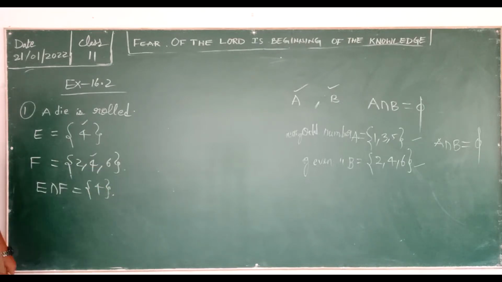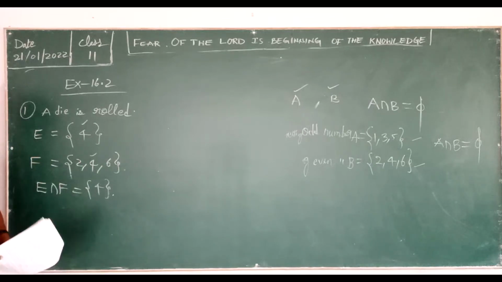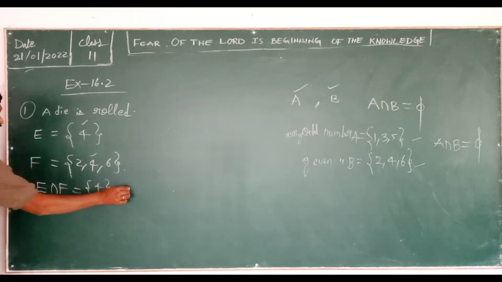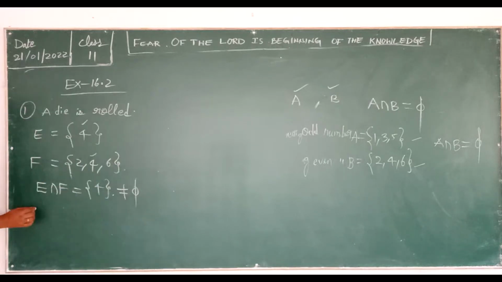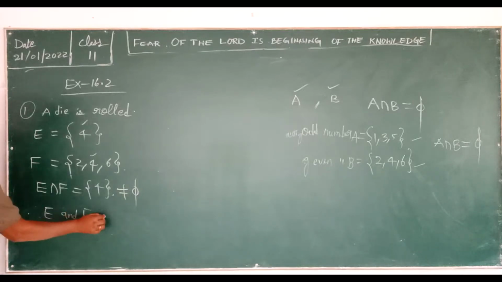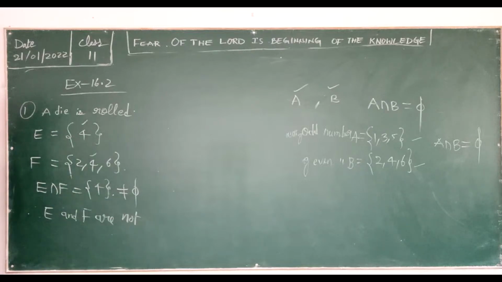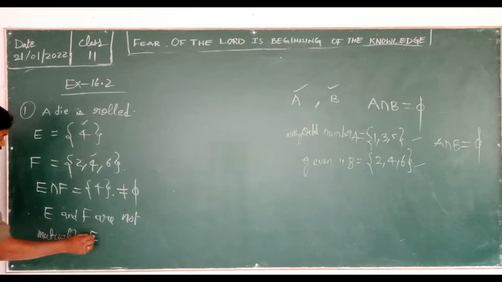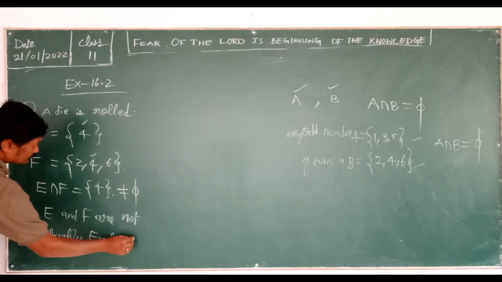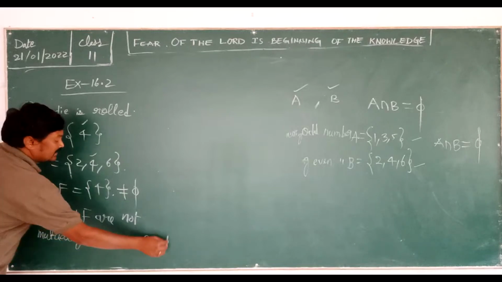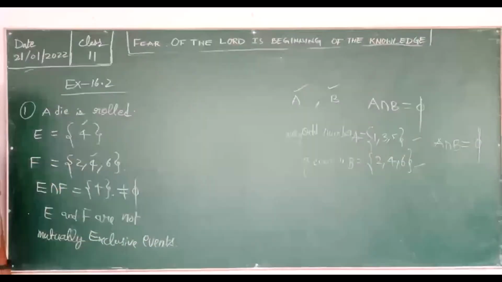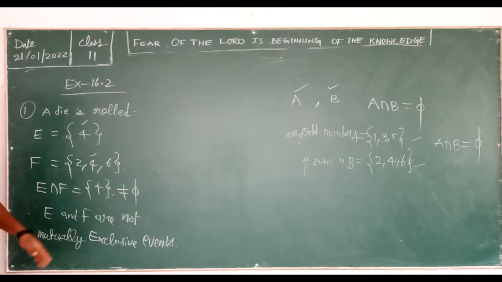Now, according to our definition, E and F are mutually exclusive when the intersection is equal to phi. But it is not equal to phi. Therefore, E and F are not mutually exclusive events. I hope everyone understood this. Anyone still having doubt in this?